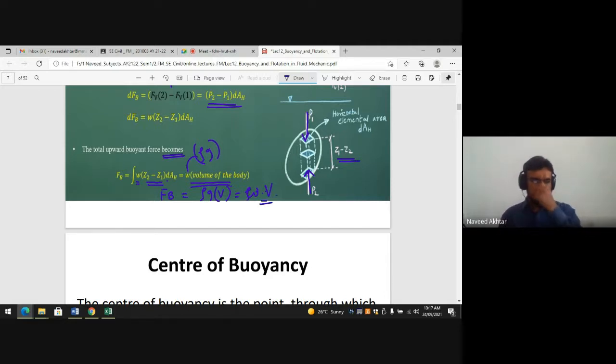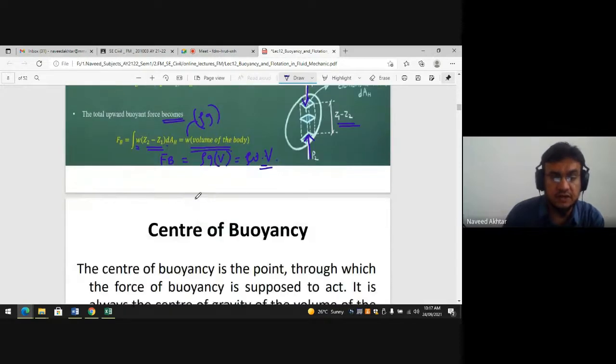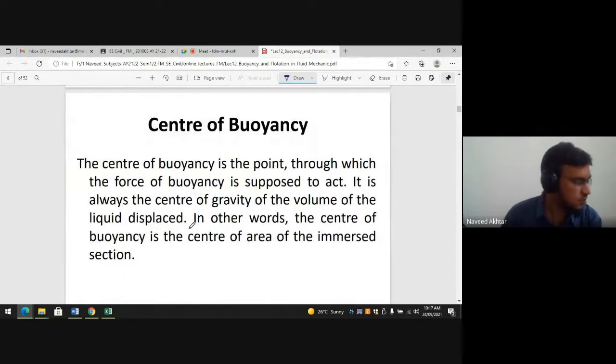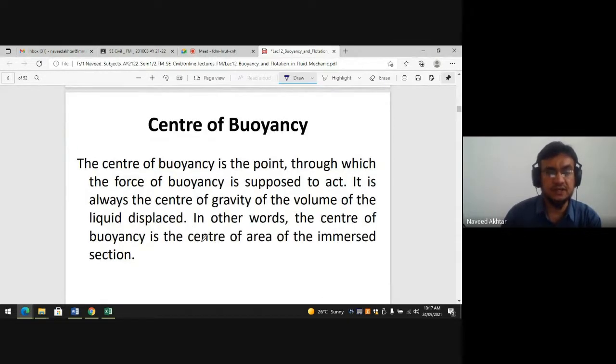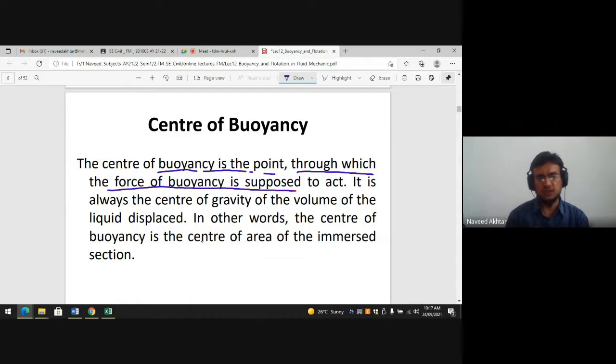So the buoyant force F_B is related to the volume of the submerged body. Now, what is the center of buoyancy? We know buoyancy is the force, and the buoyancy force is upward in direction. The center of buoyancy is the point through which the force of buoyancy is supposed to act.